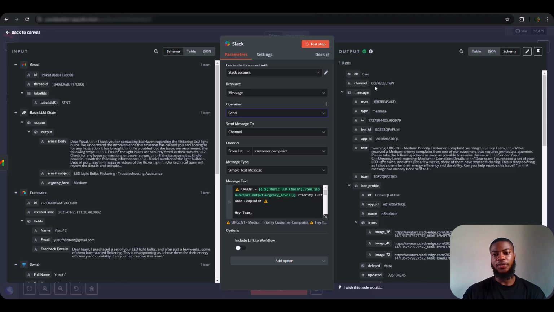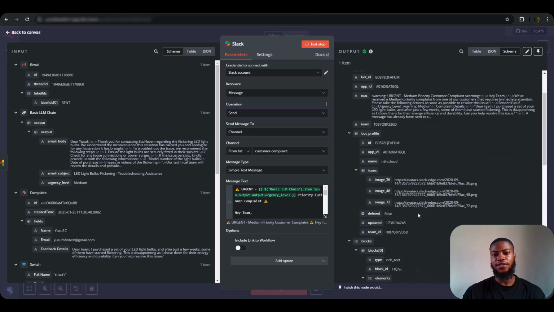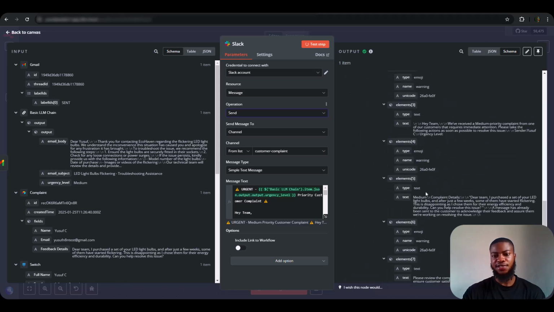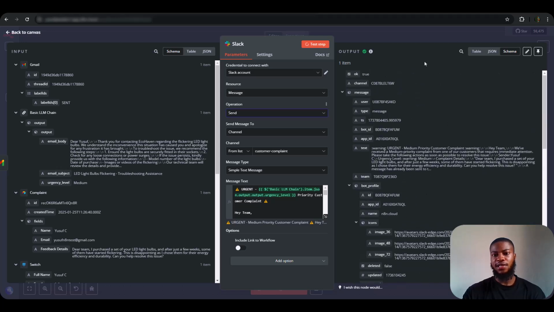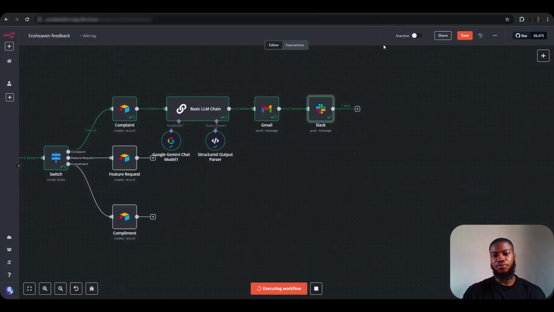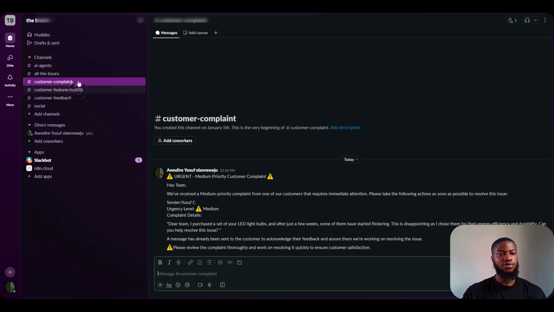Yeah, perfect. We get some results back for our Slack channel. I don't know why this is so huge. It's not always like this, but the essence is we've gotten our Slack message back on our channel. I think this is pretty cool though, because we might want to use the other output for another node. So maybe that is okay. So let's check our Slack channel. Customer complaint. Yeah, good. So we've gotten the message back in our Slack channel, which is very okay.